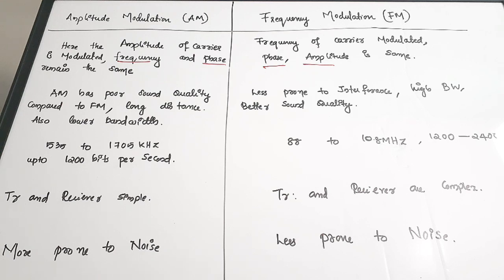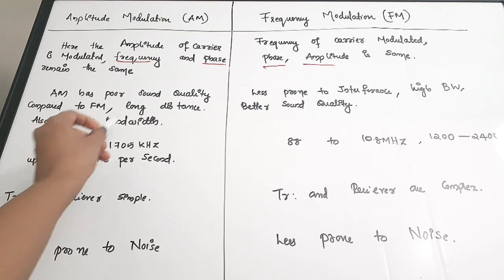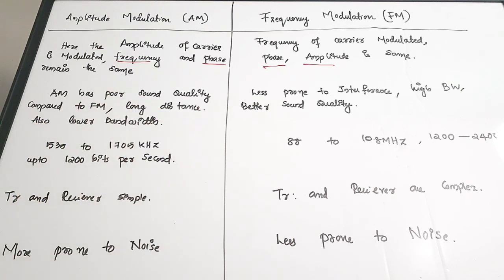So if you observe the sound quality of an AM wave, it is very poor as compared to that of FM. But it can be used for long distance transmission. That is an advantage. And also the bandwidth consumption is lower. Okay, so that is 3 points about amplitude modulation. It is having poor sound quality, but it can be used for longer distance, and it is having lower bandwidth as compared to FM.